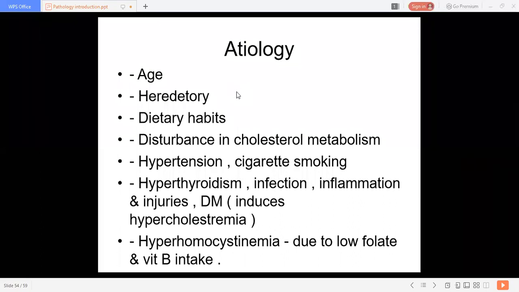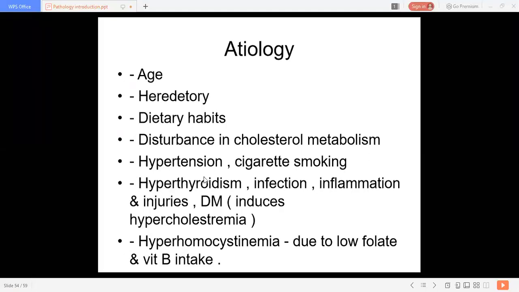Again, it is not dependent upon age. If the young age group is involved in smoking, they also show atherosclerotic changes early. So hypertension and cigarette smoking again cause or induce atherosclerotic changes. Then diseases like hyperthyroidism, infections, inflammations, injuries to the vessels, diabetes, all these cause injury to the intima of the vessels.